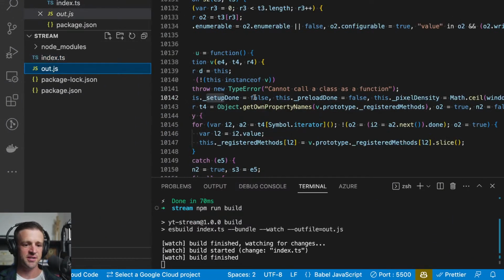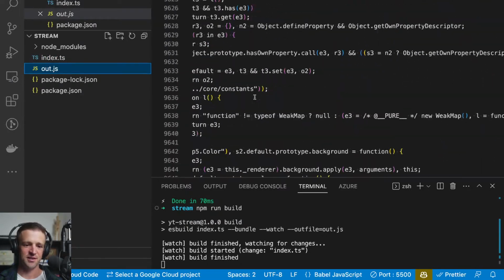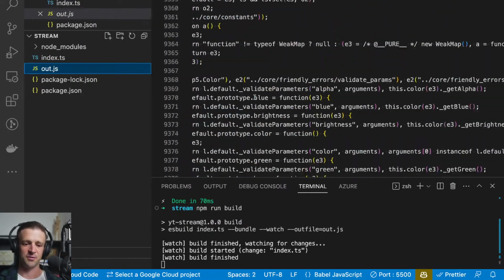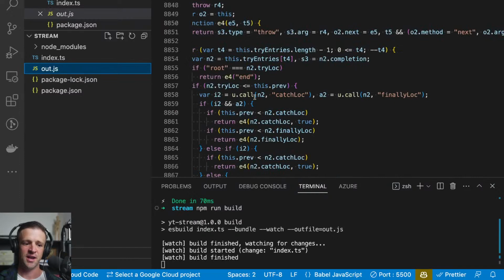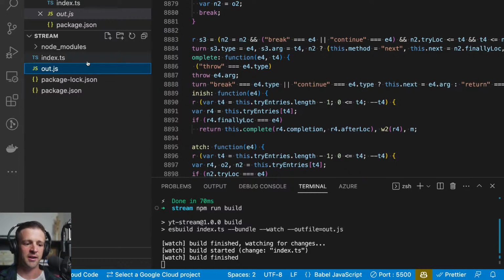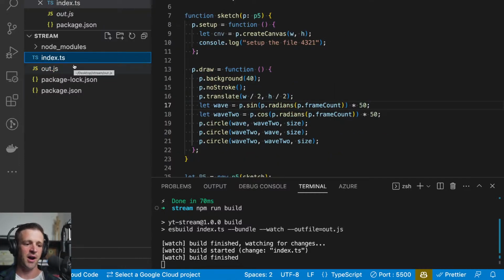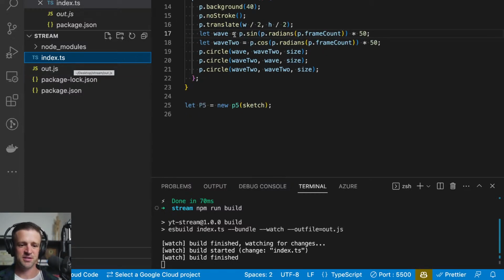What you could do is take out.js and copy paste this whole thing between two script tags in your Webflow project, but you still wouldn't need to import from CDN p5. So that's one way you could go about it. Or you could compile your index.ts down to JavaScript and not import p5. So it just depends what you want to do.